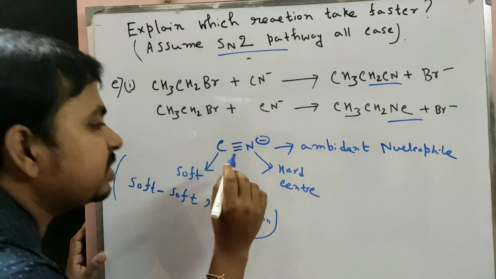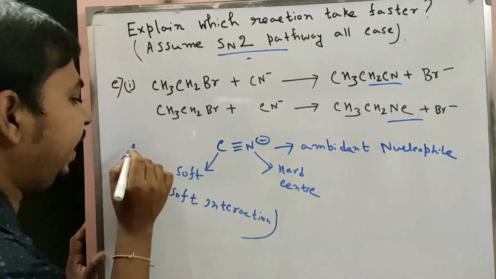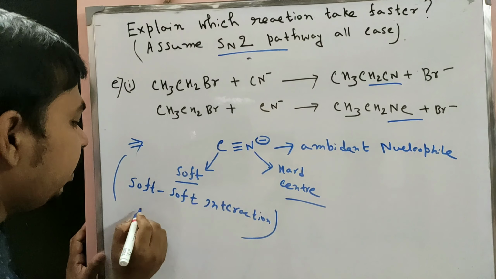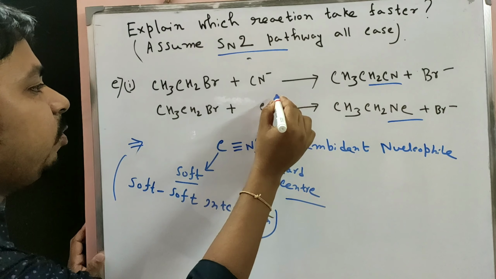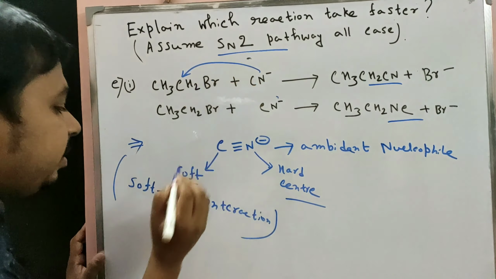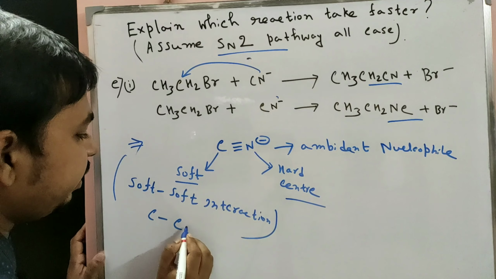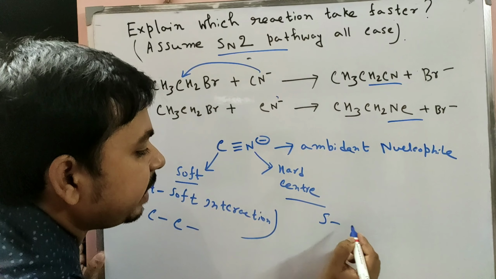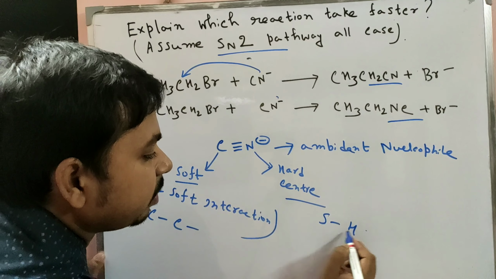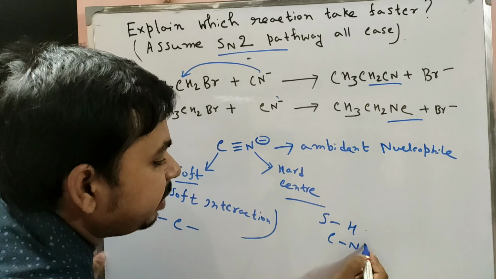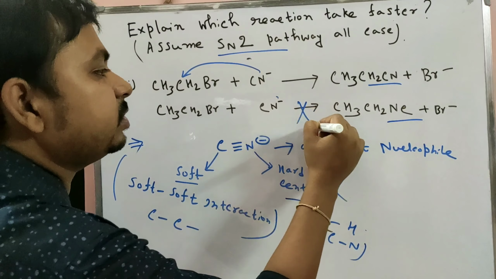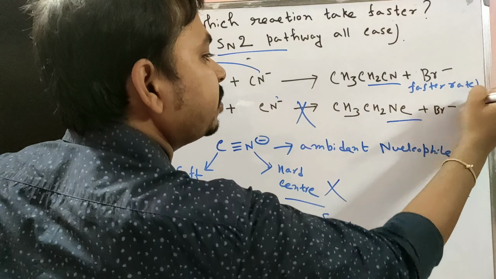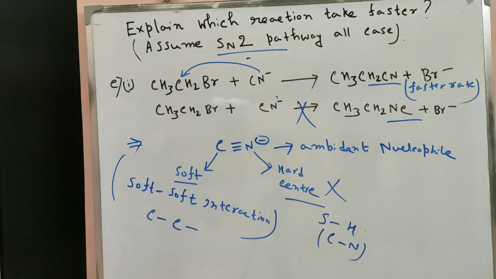In this case, CN minus forms this NC product. CN minus is an ambidentate nucleophile. Here C is the soft center and N is the hard center. When CN minus attacks here, the soft carbon center interaction is very high and very stable as compared to the hard. In the other case, a soft-hard interaction occurs between carbon and nitrogen, so this one is not possible. This one is faster due to the soft interaction of carbon.